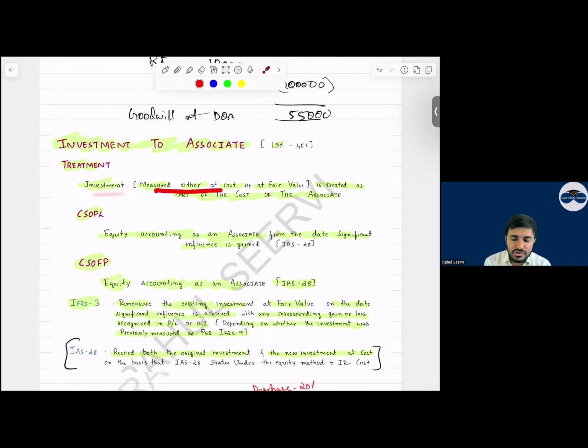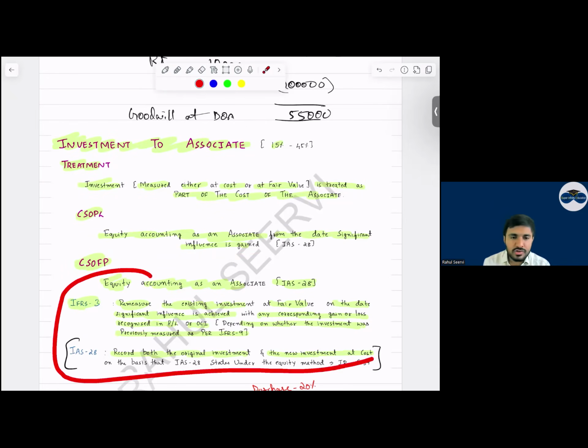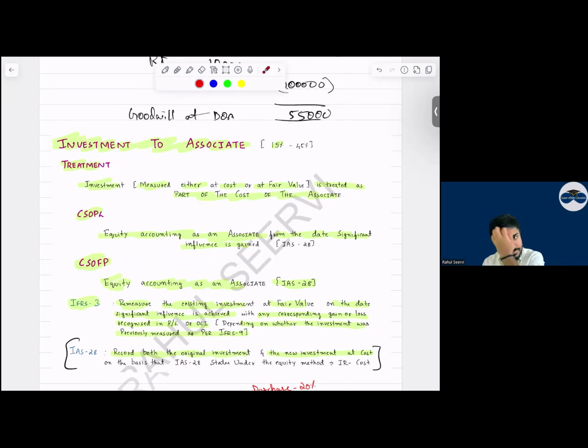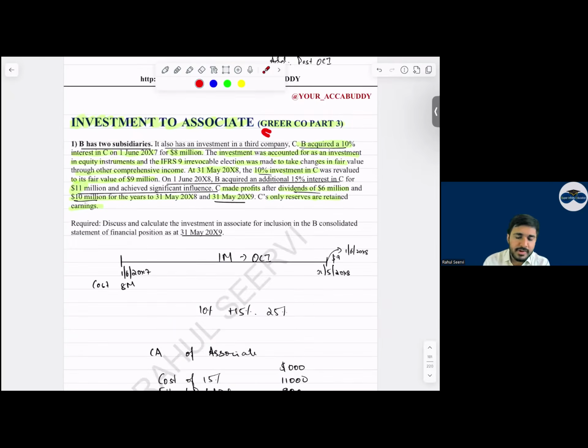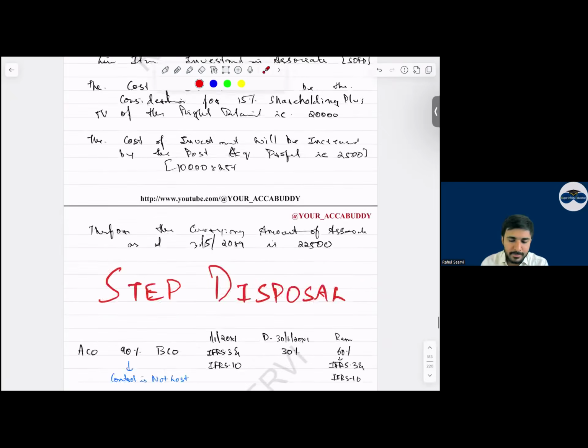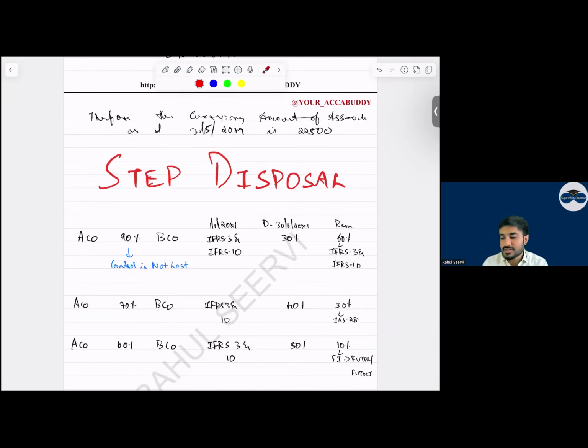Investment measured at either cost or fair value is treated as part of the cost of the associate. Equity accounting applies from the date significant influence is obtained, and in the balance sheet we recognize the associate carrying amount. Simple. So with this investment to associate we have done, and one past paper is there in your book. And this is the question which we have done. So with this, any doubts to anyone in step acquisition?